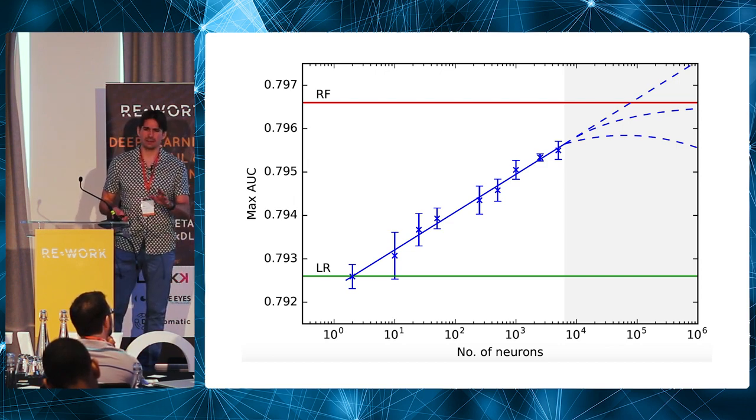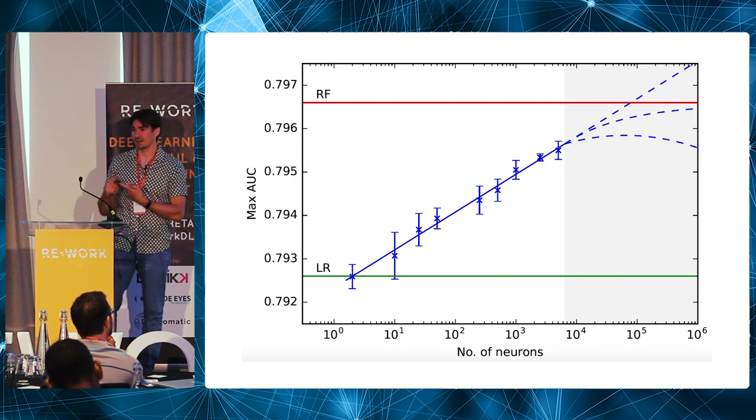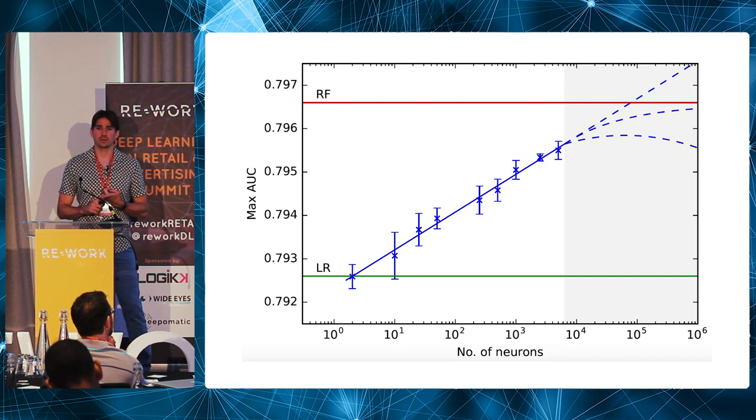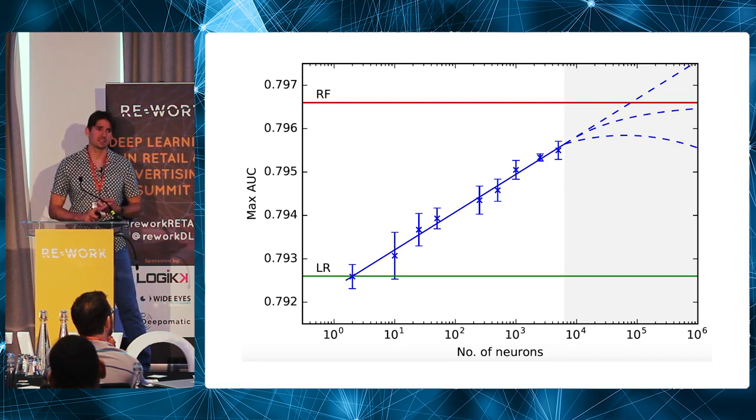So we calculated that we needed around 100,000 neurons to beat the performance of this random forest. So is that a reasonable thing to do? It really just depends on, can we run it fast enough? At ASOS, we're on Microsoft Azure Cloud, so we can basically spin up as many machines as we want. So really, time is out the window. You can convert everything to cost. How much does it cost? Is this a reasonable thing to do?